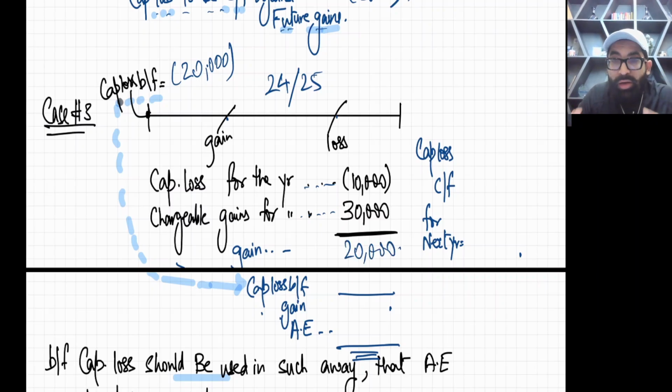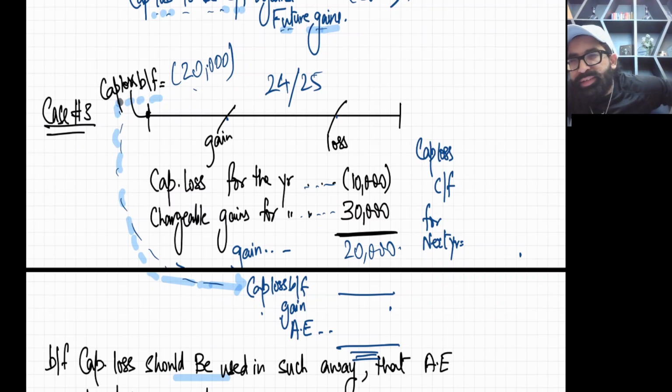Okay, now be active and use your brain. That means in capital loss for the year there are no plannings. There are no plannings at all. But for the capital loss brought forward, now you have some capital loss brought forward of 20,000. There is a planning.